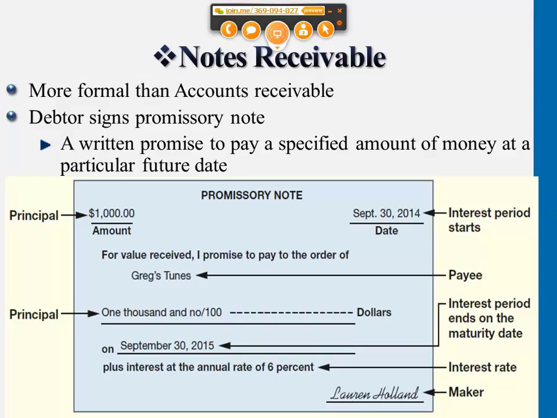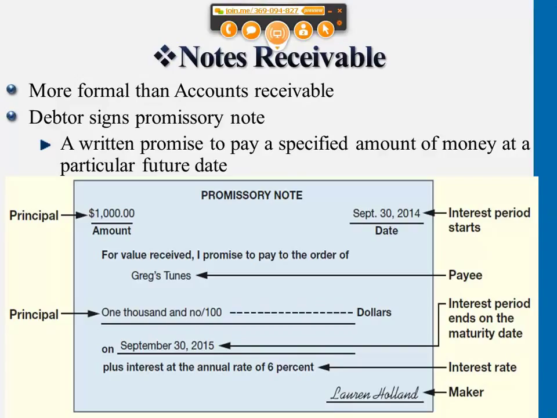Okay, so can anybody tell me how will we be able to calculate interest here? Do you find percentages information here? Interest percentage. 6%. And this is an annual rate of interest, meaning that if you look at this promissory note here, right-hand side is the day that we created it, 2014. This is the due date, maturity date of the note, meaning the final date for this debtor to pay back to creditor the amount of money of $1,000 plus 6% of interest is a year later, September 30th, 2015.